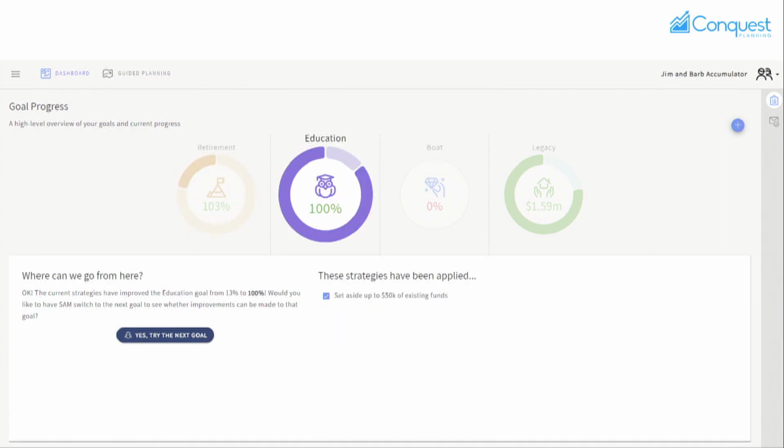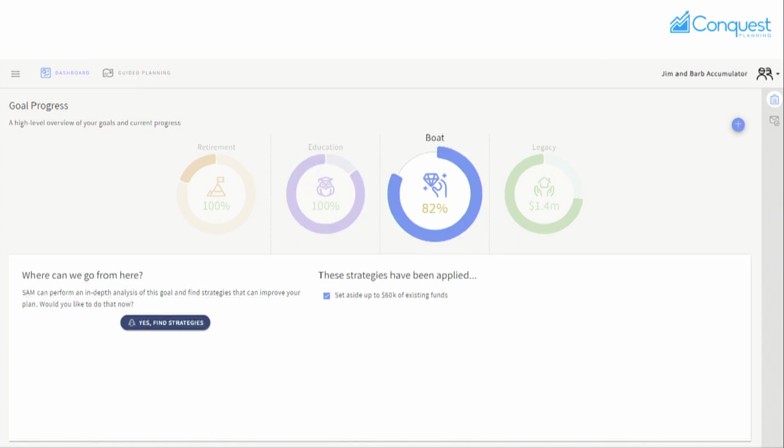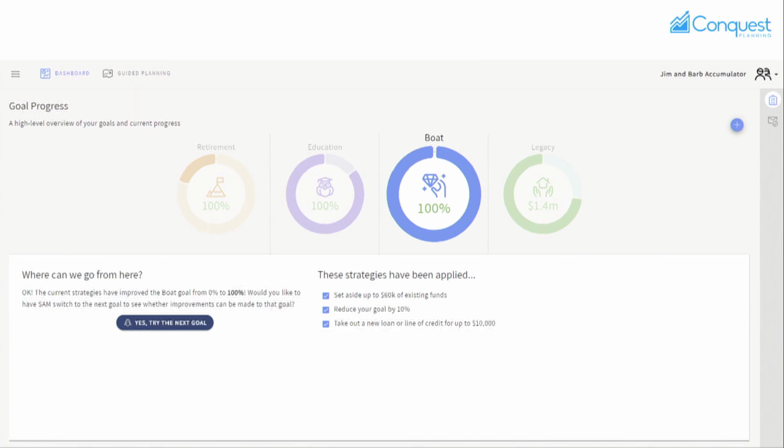We then move over to the education goal. So the built-in intelligent assistant is guiding you through the process. Ends up saying allocate some funds there. You'll see that the retirement percentage is changing as I work on the other goals because they're all integrated together. Set aside some funds, reduce their goal, and take out a line of credit. So there's multiple strategies that can be utilized.